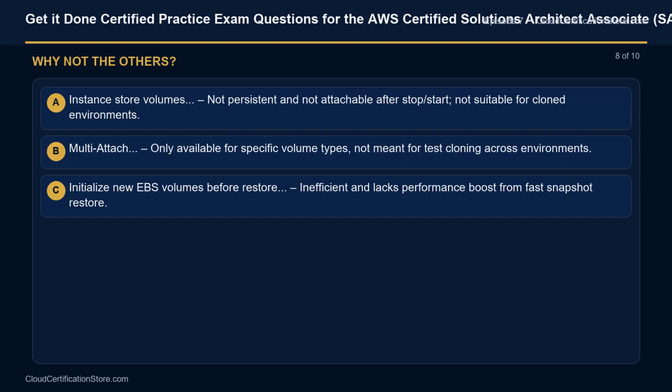Why not option A? Instance store volumes. Not persistent and not attachable after stop/start, not suitable for cloned environments. Why not option B? Multi-attach. Only available for specific volume types, not meant for test cloning across environments. Why not option C? Initialize new EBS volumes before restore. Inefficient and lacks performance boost from Fast Snapshot Restore.